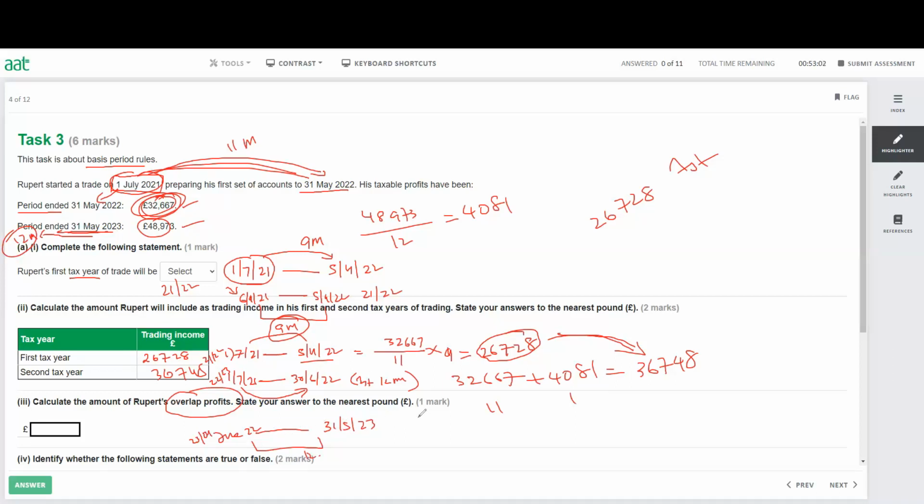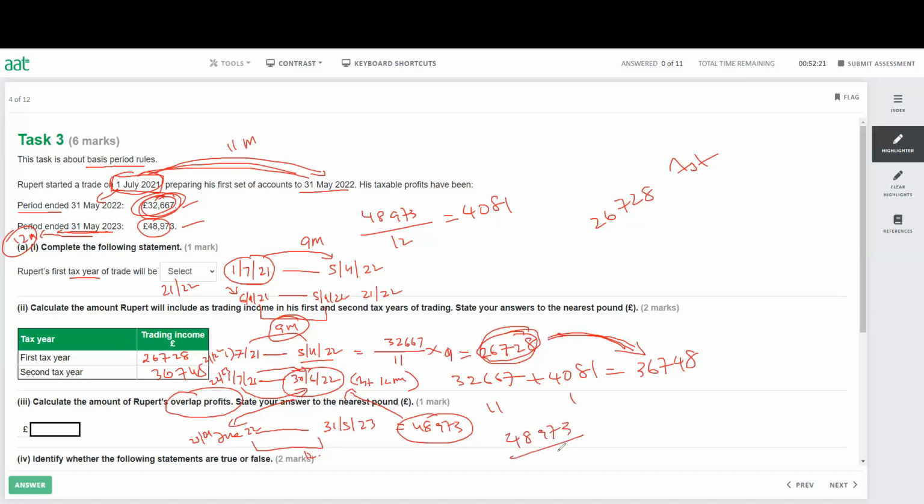So here I have the profit, that is 48,973. Now, as I discussed before, the first year is already inside of the next year. So the second year is from July to June, and the third year is from June to May. That means on the second year, I already have a June. We finish on 30th of June, and this June comes back again on the third tax year. That means this 1 month, I already counted on the second tax year. So I need to find out how much the 1 month is.